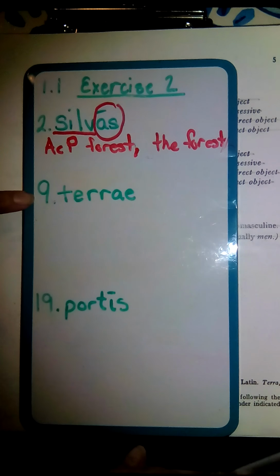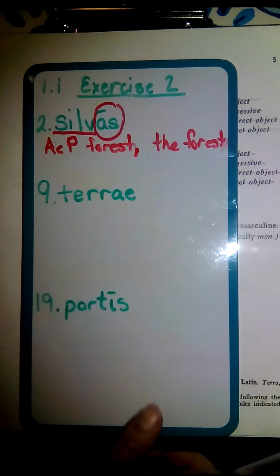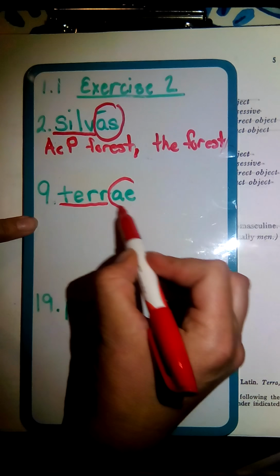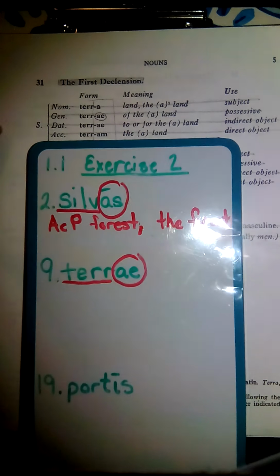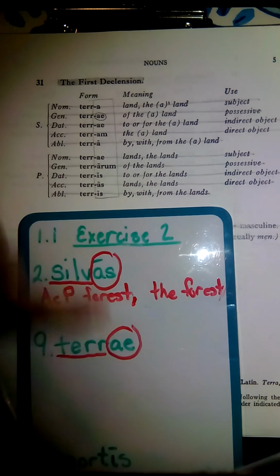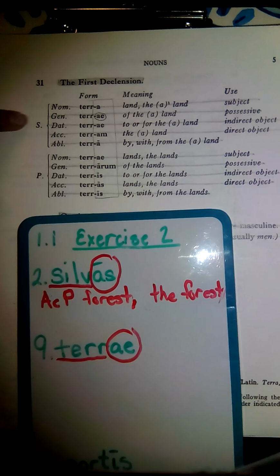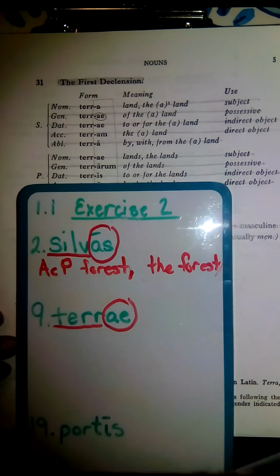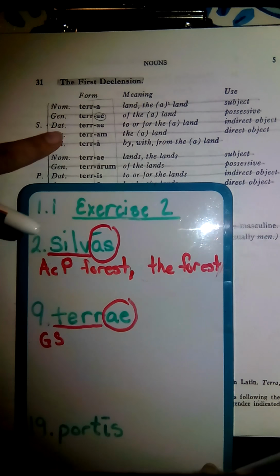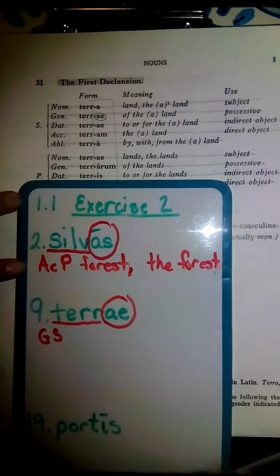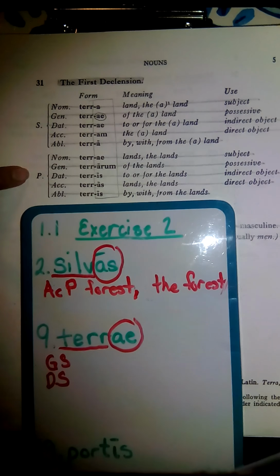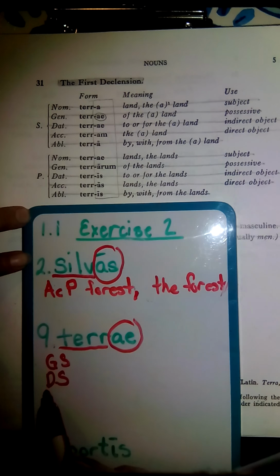So the second one I chose is number 9. I chose terrai. So we'll find our stem, which is T-E-R-R, and here's our ending. That's our form. And we're going to go back to our grammar book, number 31, and we're going to look for the ending A-E. So we see it appears 3 times. It's going to appear in the genitive singular, so I'm going to write that down, genitive singular. It also appears in the dative singular. We have an A-E there, so dative singular. And one more time in the nominative plural. So I'm going to write nominative plural.